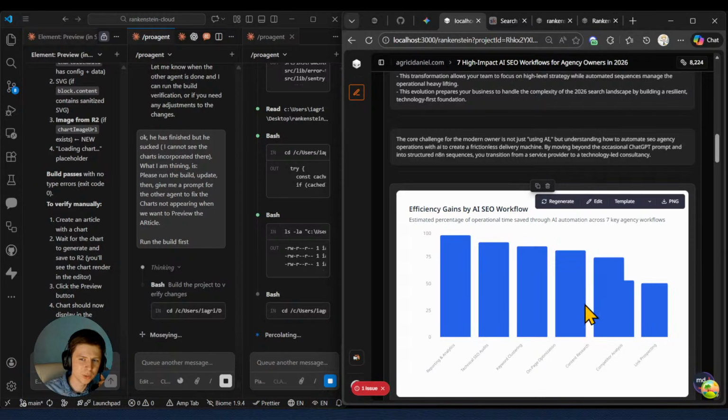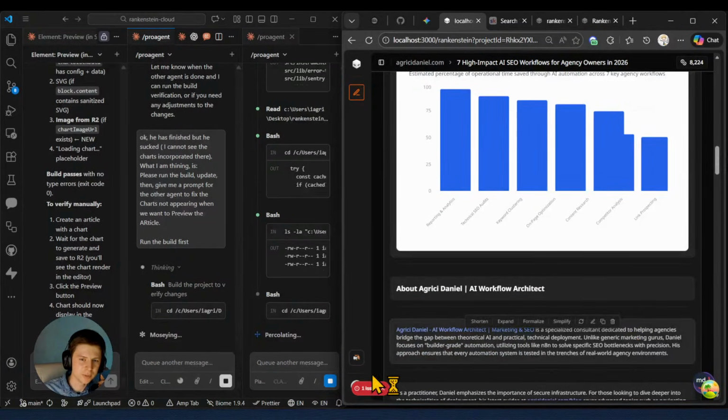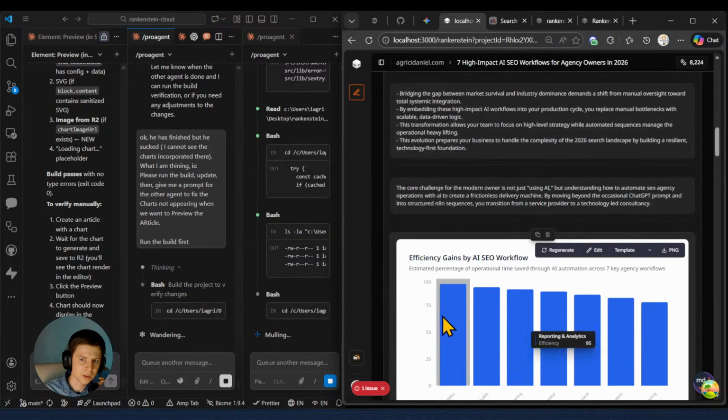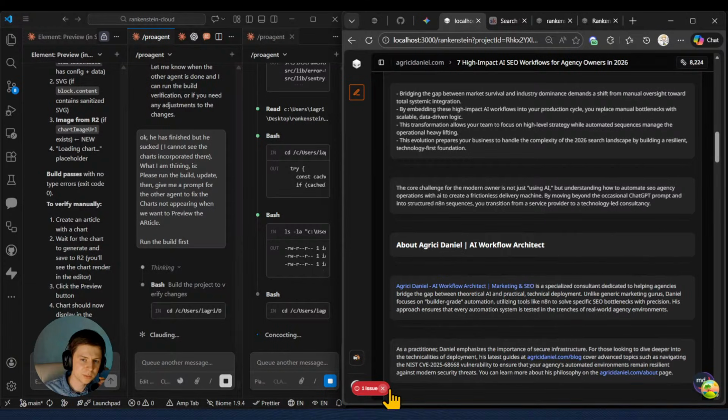Boom, one issue, and it generated double things. Look here. Cannot update component Router while rendering a different component, ArticleChat. Locate the bad setState call inside ArticleChat. Follow the stack trace described in React. Okay, I think it's because of the changes that we have made in the code base, so I'll just straight away delete this, and I'll try to insert, because that was part of the older chart, right?